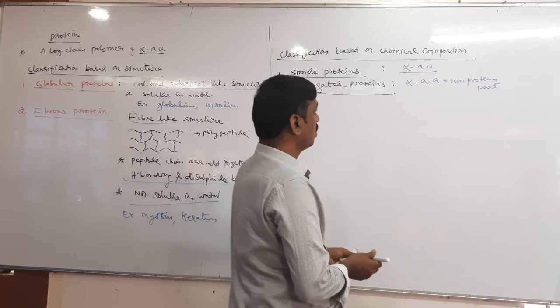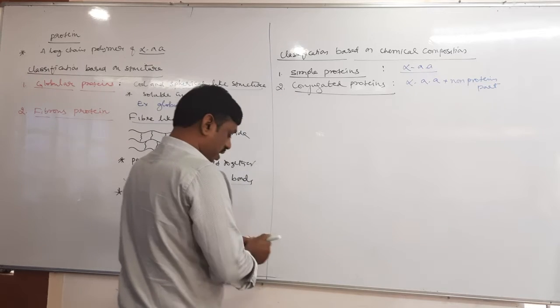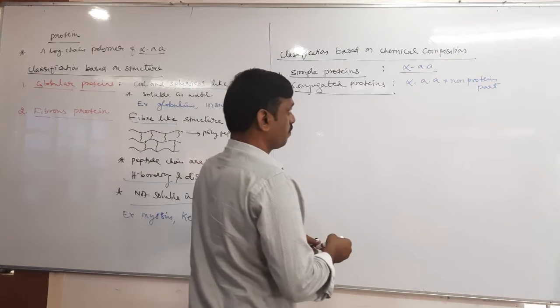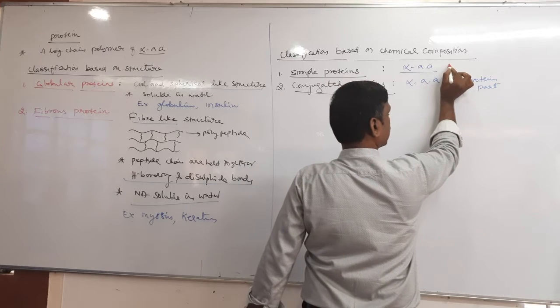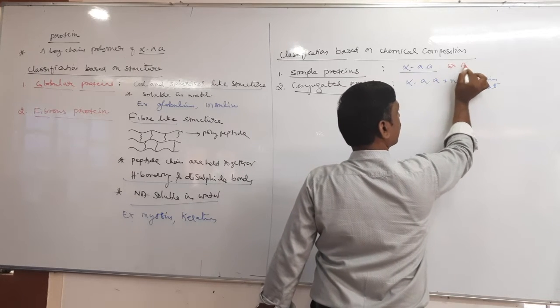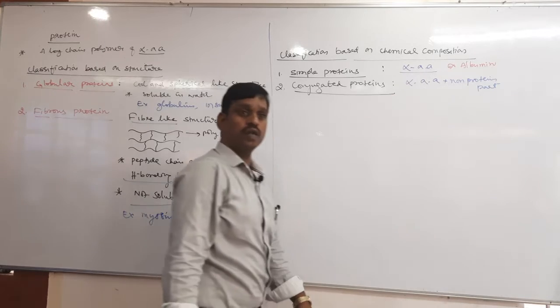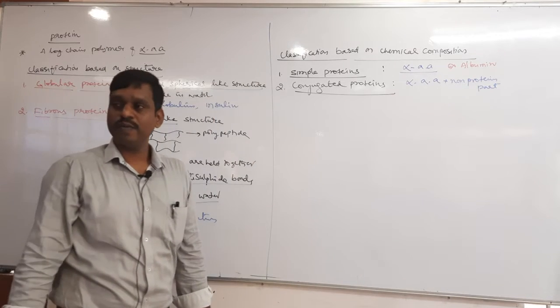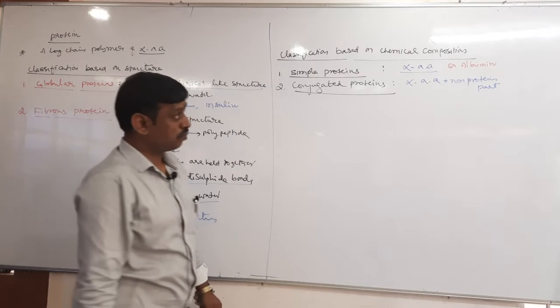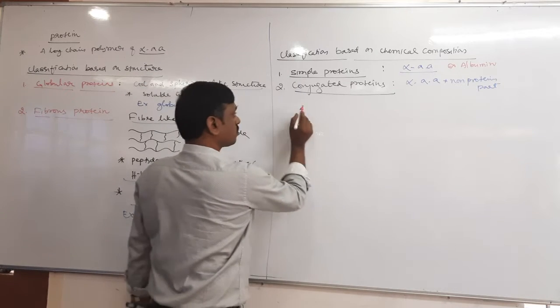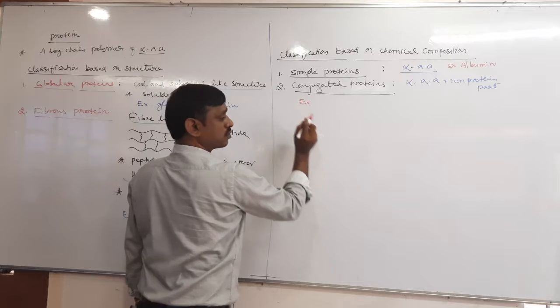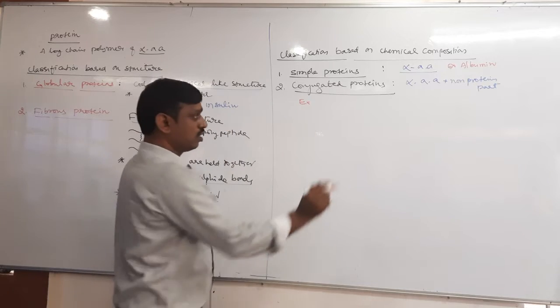Then examples. So what are the examples for simple and conjugated protein? For simple protein you can take albumin, egg albumin, which contains only alpha amino acids. Then conjugated proteins, casein.